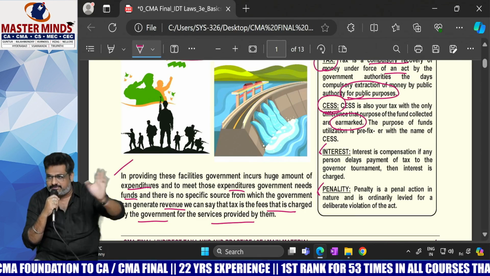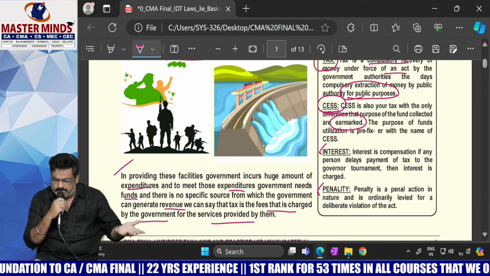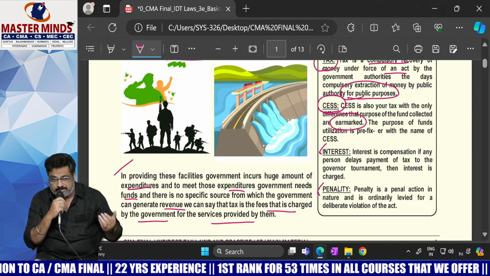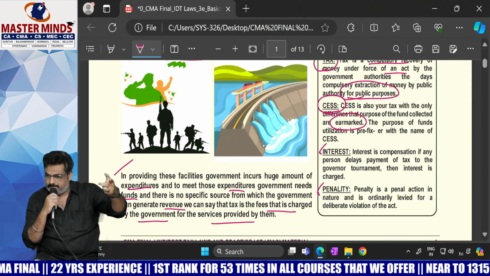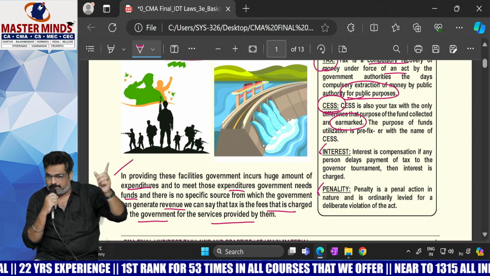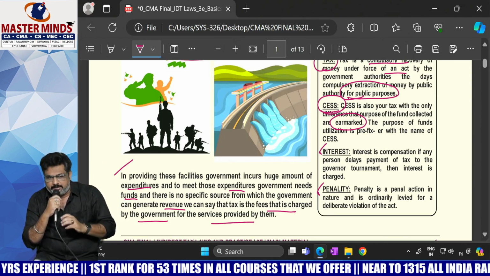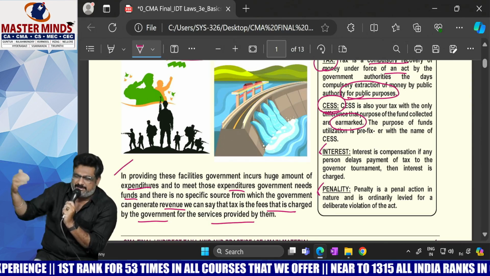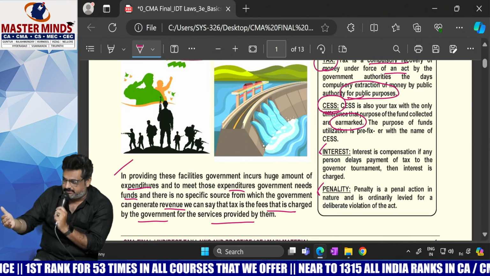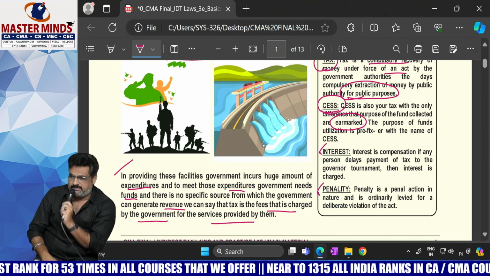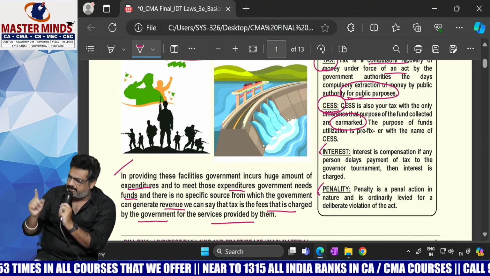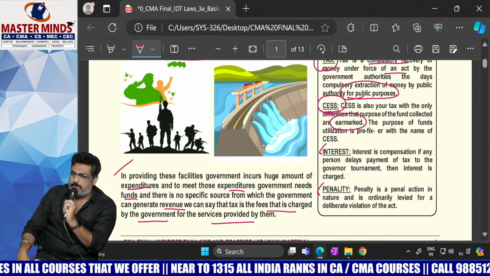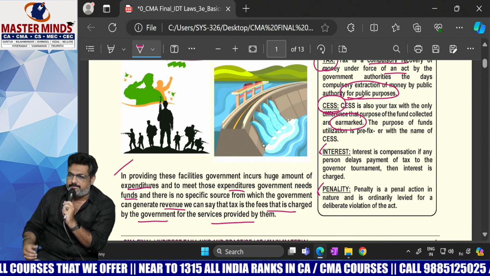You may come across these words later on, whether in income tax or in GST, interest at the rate of 18%. Even in CMA Inter it is there now, interest at the rate of 18% you need to pay, and penalty will be levied. Penalty is not in your syllabus in CMA Inter; it will be there in CMA Final. So interest is compensatory in nature. That means the government doesn't want to punish you, but simply wants